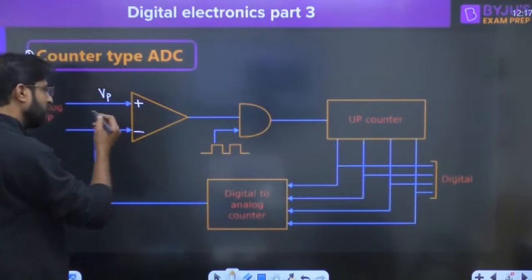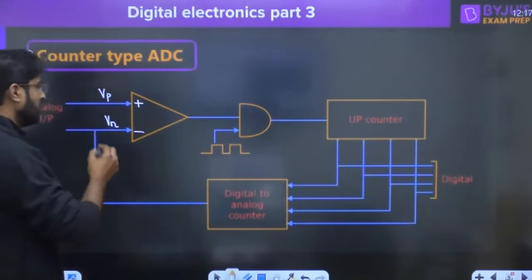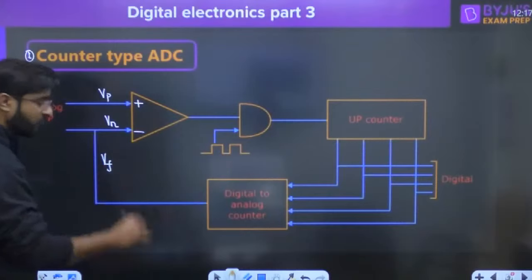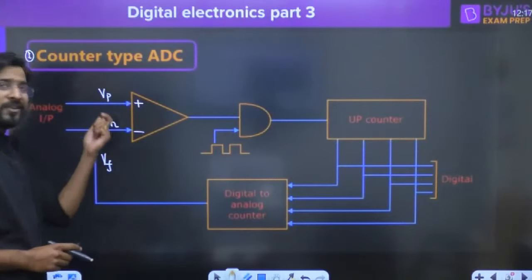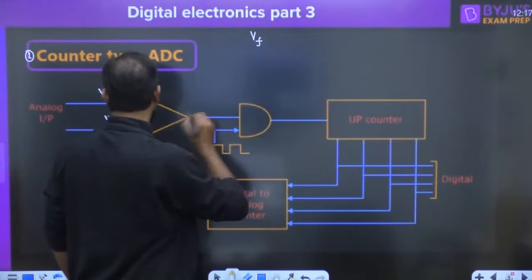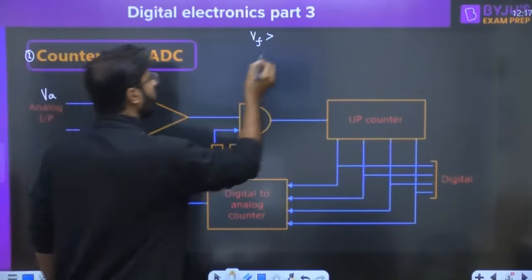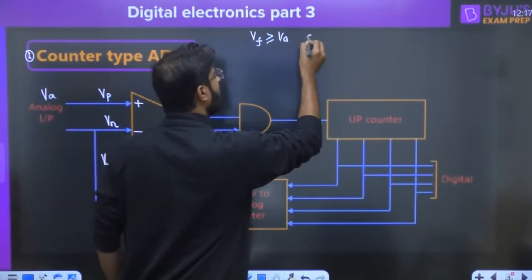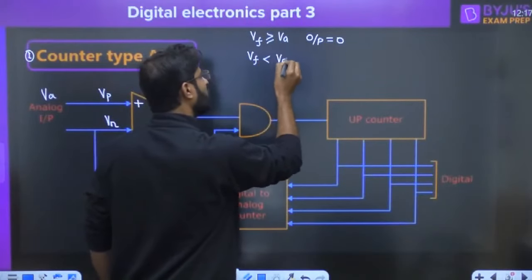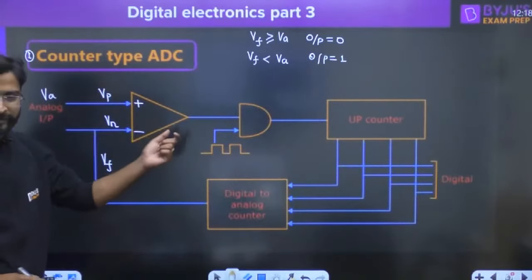Right? VP and VN. Everyone, this is VP and VN. Now the feedback voltage is just VF. Now this VF and the analog input, called VA, are basically compared. If VF is greater than or equal to VA, the output of the comparator will be 0. And if VF is less than VA, meaning VA is greater than VF, then the output of the comparator is 1. We are just assuming.